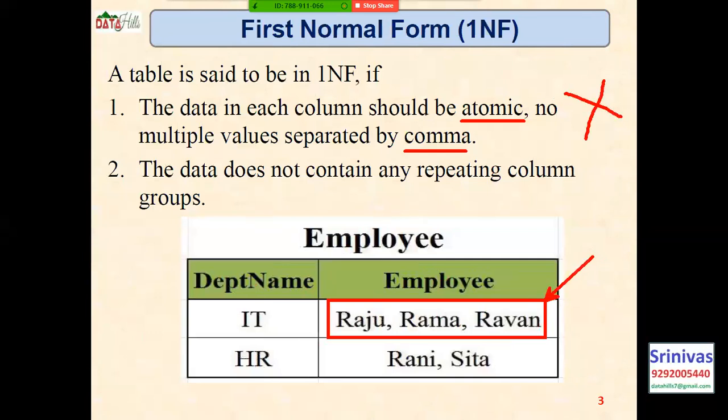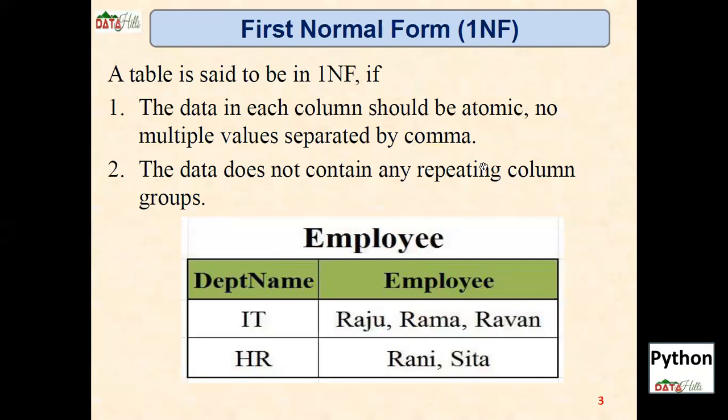What is our first condition? Each column should be atomic, but here it has a combination of values, so it is not atomic. No multiple values separated by commas, but here multiple values are separated by commas. So first it is better to make the data as per our requirement. What is our requirement here? What is our step here?